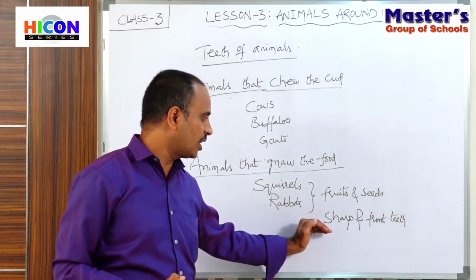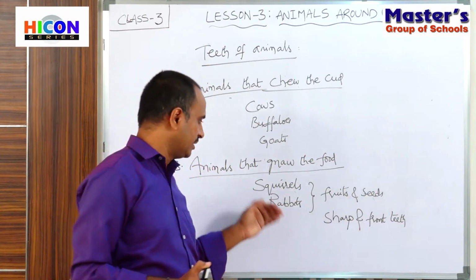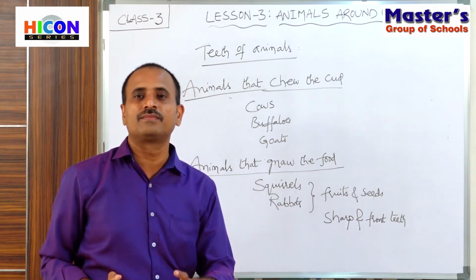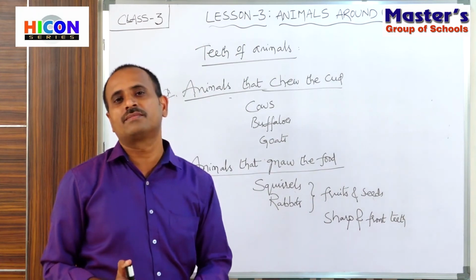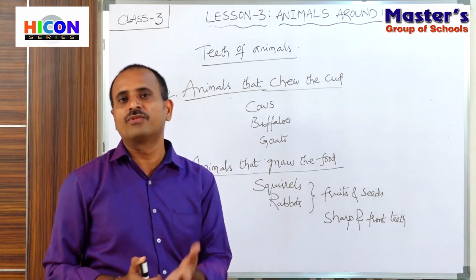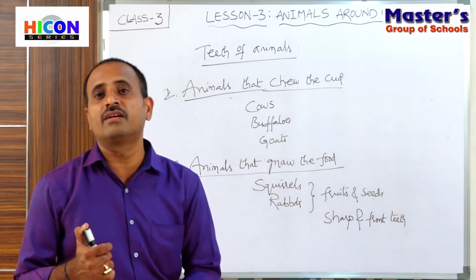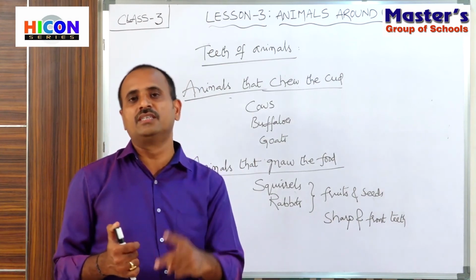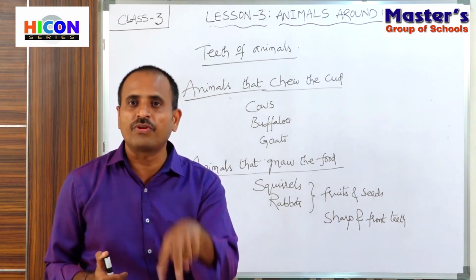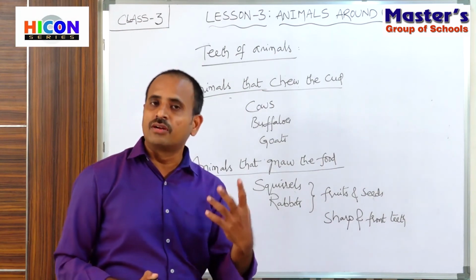By using their sharp front teeth, they will bite the fruits. Especially these animals eat the fruits and nibble the seeds. How are they able to eat the seeds and fruits? The seeds are very hard. Even though seeds are very hard, they can break those seeds with the help of their sharp front teeth. So this is about animals that gnaw the food.